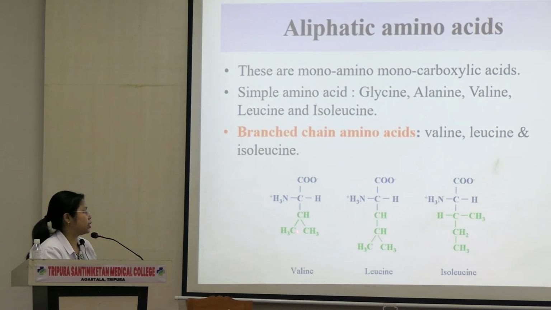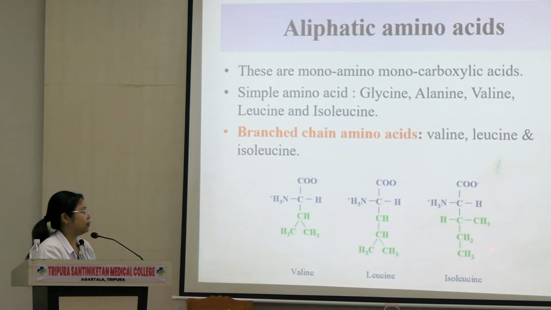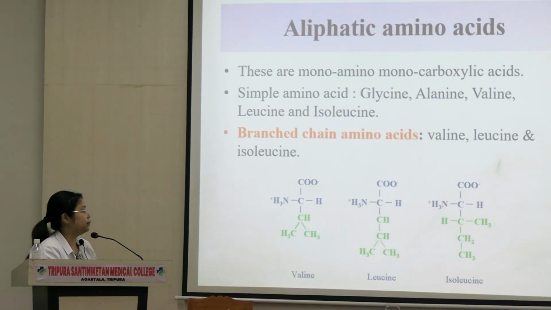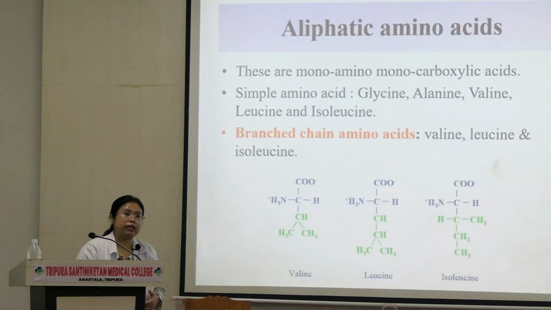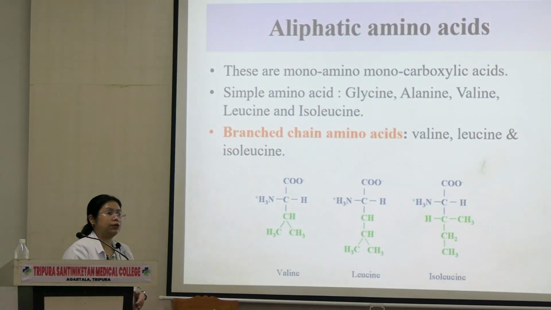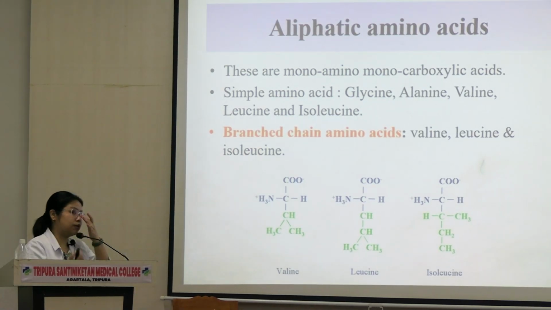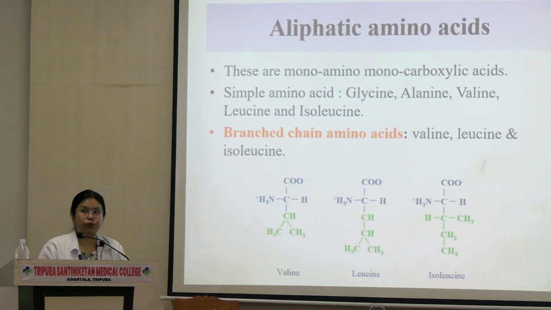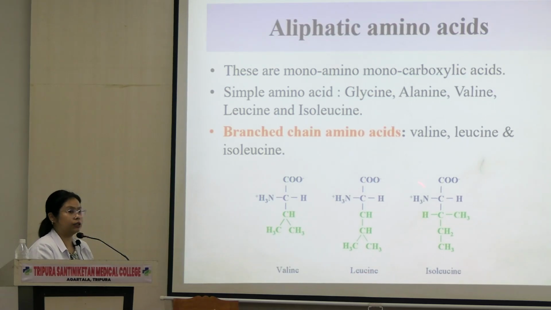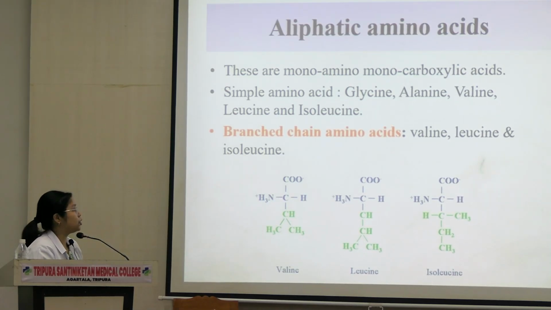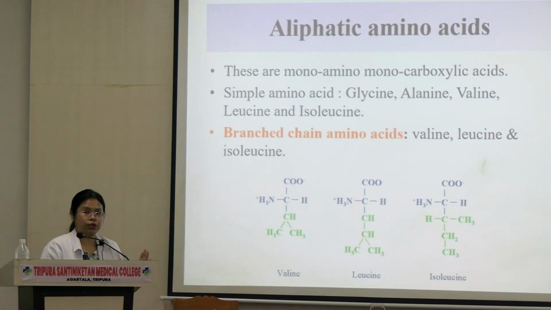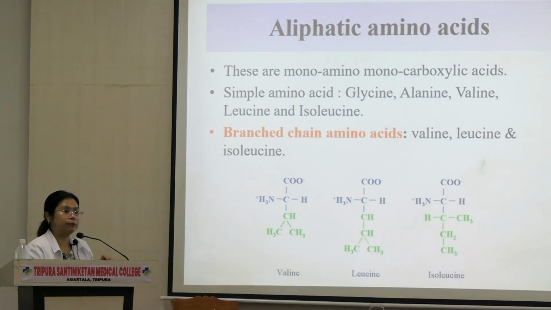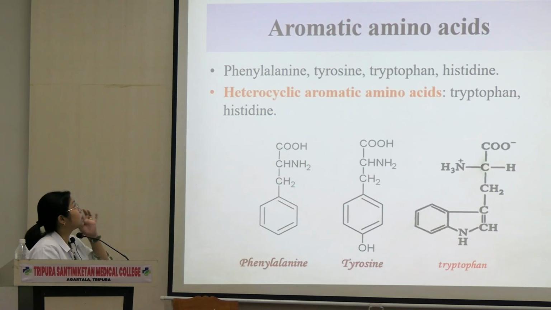Why? Because they have some branching in their chain. Okay, there is some branching you would see over here. So why is it important? Because there are certain diseases that are related to only these three amino acids. Okay, so they are the disorders of branch chain amino acids, which we will read later. So very, very important to remember what are those branch chain amino acids. नाम याद रखना है. Okay, you don't have to remember the structure. No one will ask you the structure, but please remember the names.